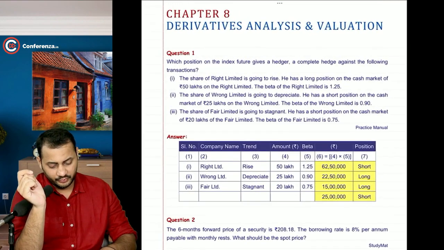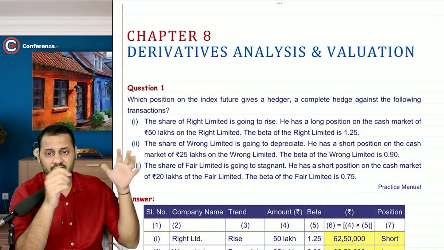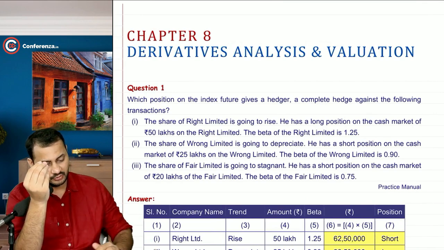So in volume 2, you have to come to this page number 1. Derivatives analysis and valuation. We have this first question. This first question is mostly based on the hedging concept, the concept of hedging.